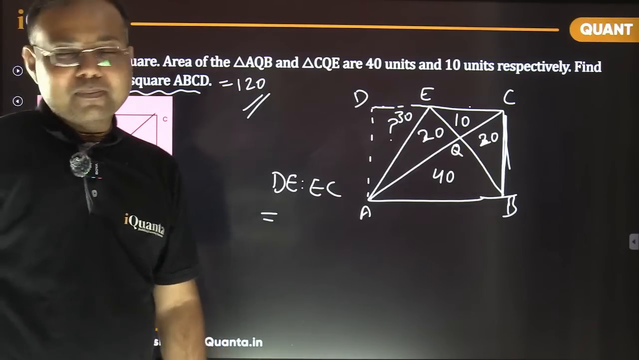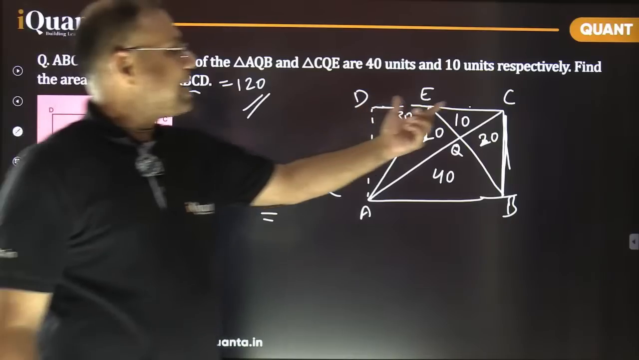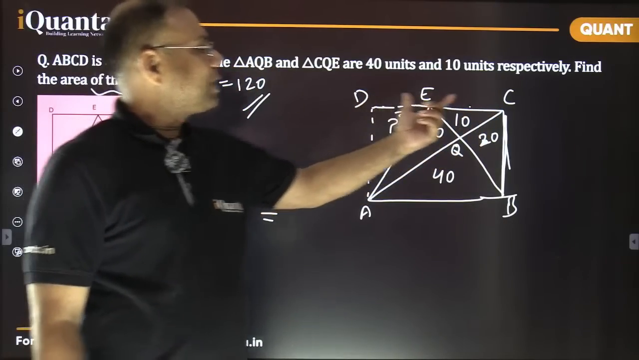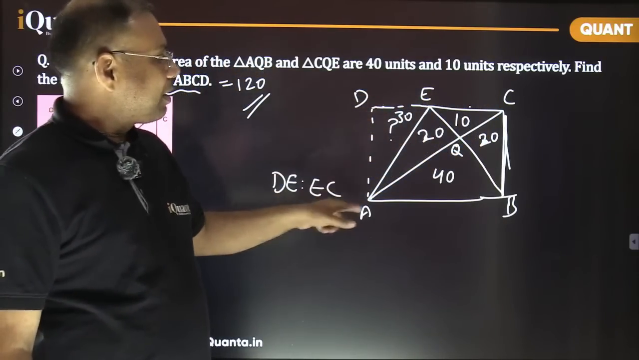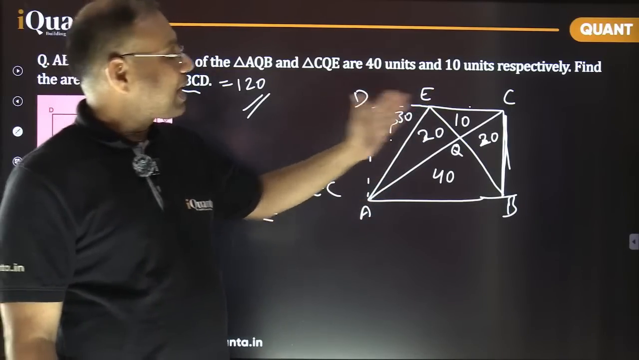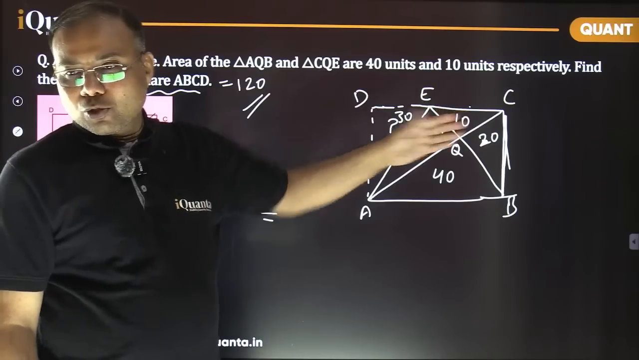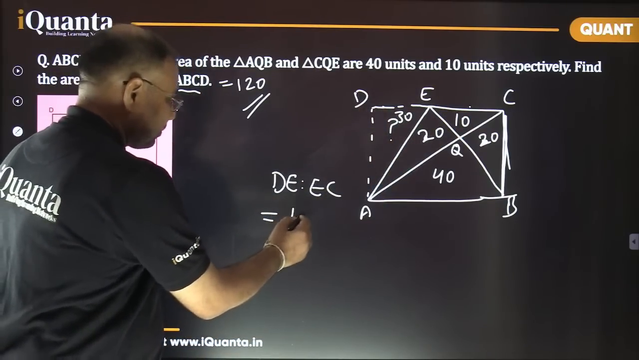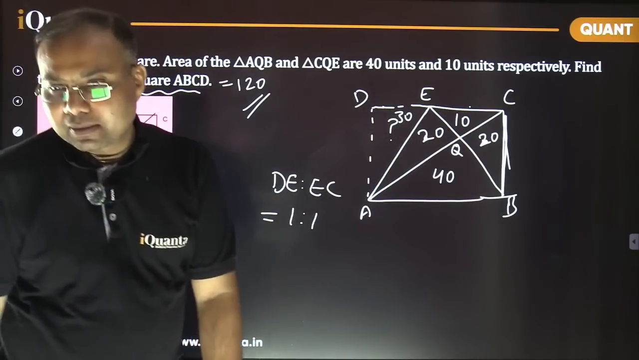It's 1:1. Arre baba, DE and EC are on these bases with the same third vertex, or basically the same height, so we are getting two triangles and both have equal areas, 30 each. So clearly it's 1:1.